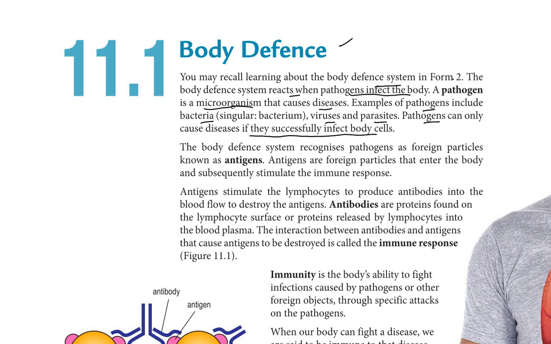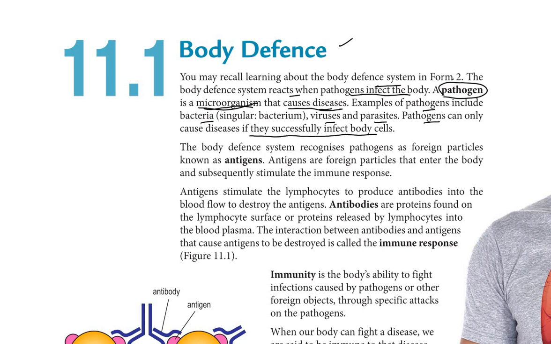So, what is a pathogen? This one, you must remember the meaning of pathogen. A pathogen is a microorganism. Microorganism means an organism that cannot be seen with our naked eyes. We must use a microscope to see this microorganism. And the second keyword is causes diseases.